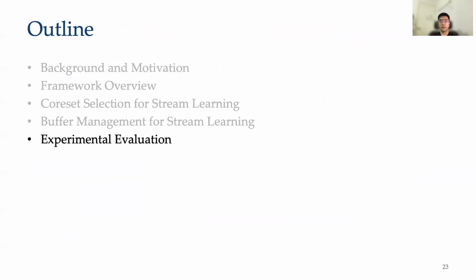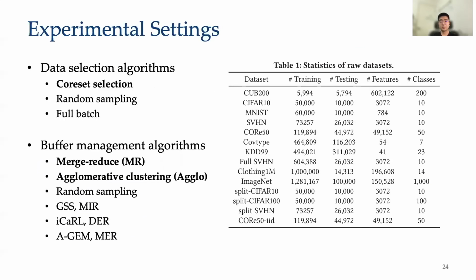Then I will introduce our empirical evaluation. We separately evaluate our coreset selection and buffer management algorithms. Specifically, we compare our coreset selection algorithm with random sampling and full batch training without subsampling. We also compare our buffer management algorithm with random sampling and 6 methods from the machine learning literature.